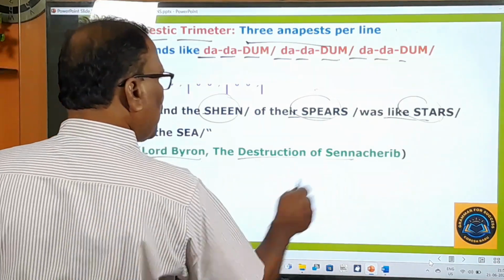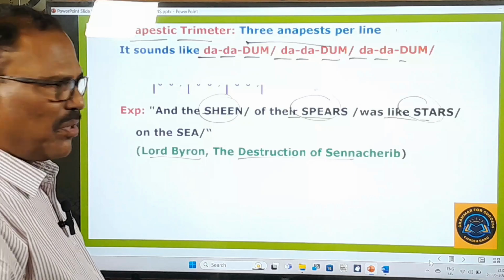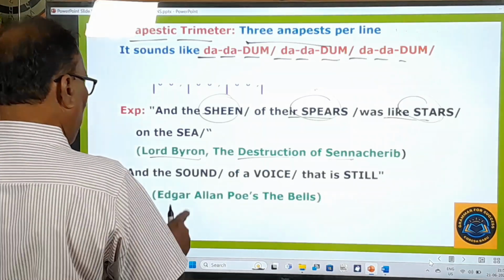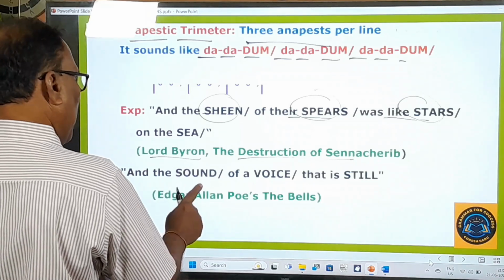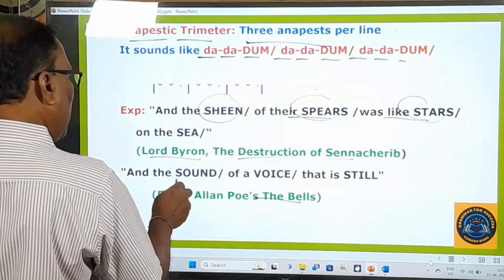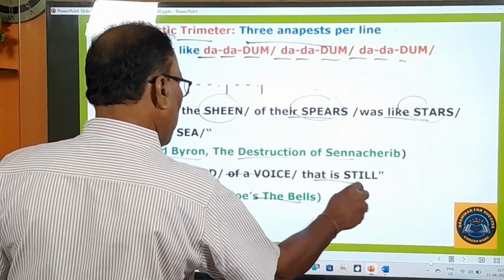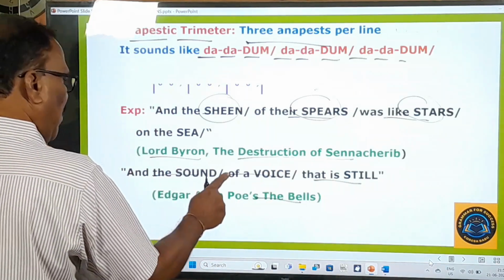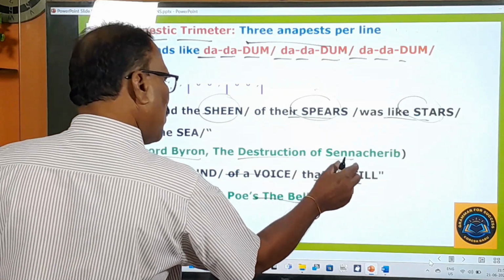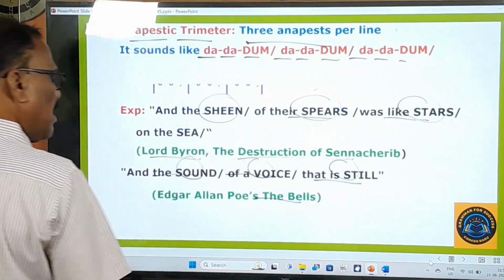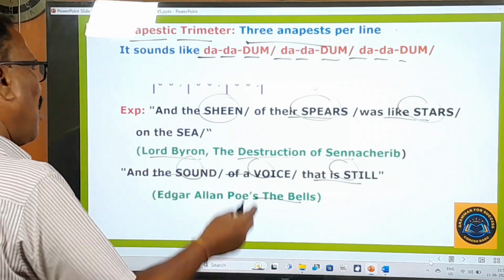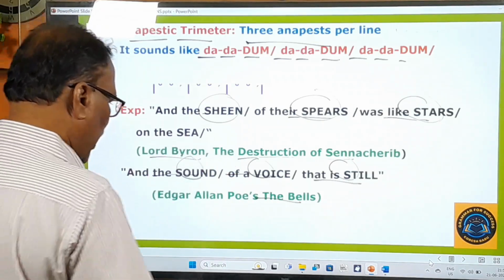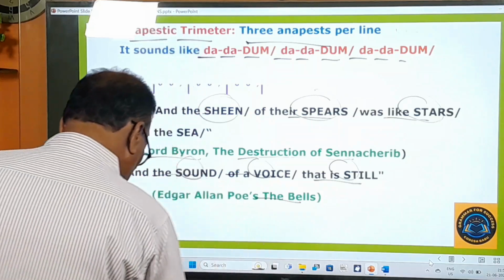Of course, this comes in the second line, but here it is given. Lord Byron's The Destruction of Sennacherib. Okay, that is the poem. From that, this line is taken. And here one more line is given. This line is taken from Edgar Allan Poe's The Bells. And the sound of a voice that is still. So these are the 3 things correctly given. Trimeter, and the sound of a voice that is still. So the capitalized syllables are stressed syllables. Non-capitalized syllables are unstressed syllables. So okay, and now let's move on to learn other things.